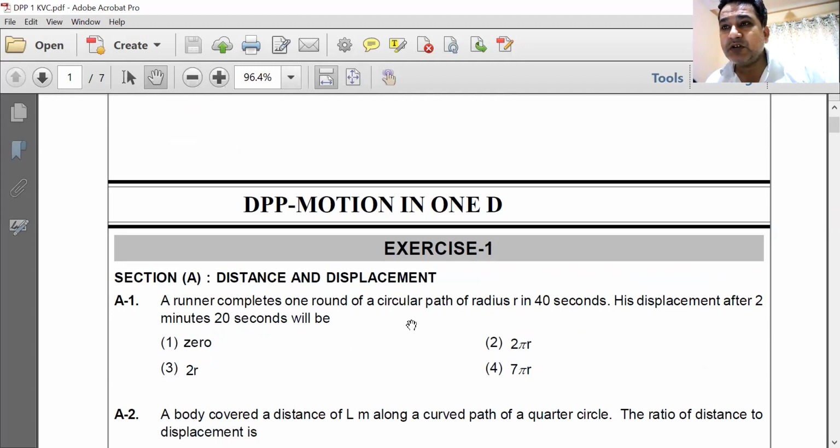Second page in DPP is not opening, sir. Okay, I'll ask someone in the app to look after that. And then you try to solve the questions from DPP. We'll be starting with those in the next class.